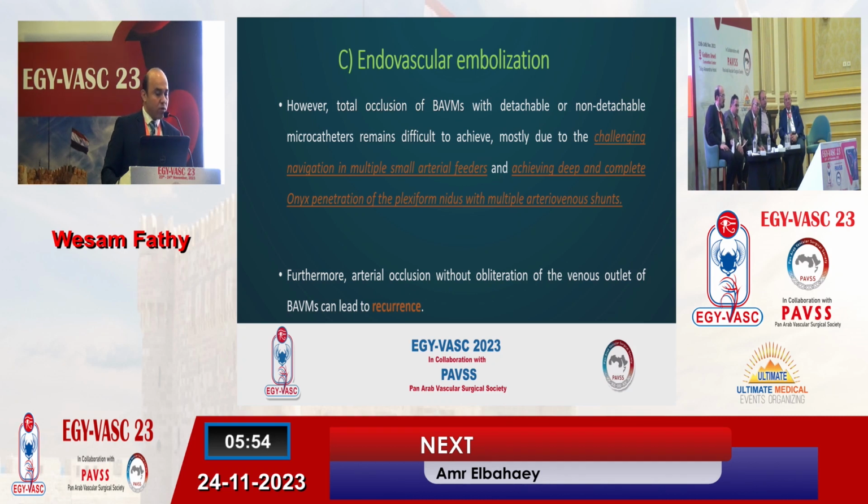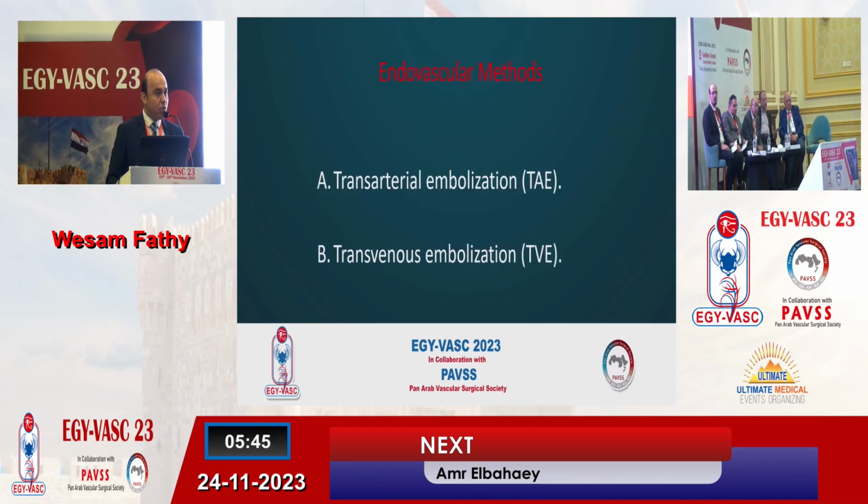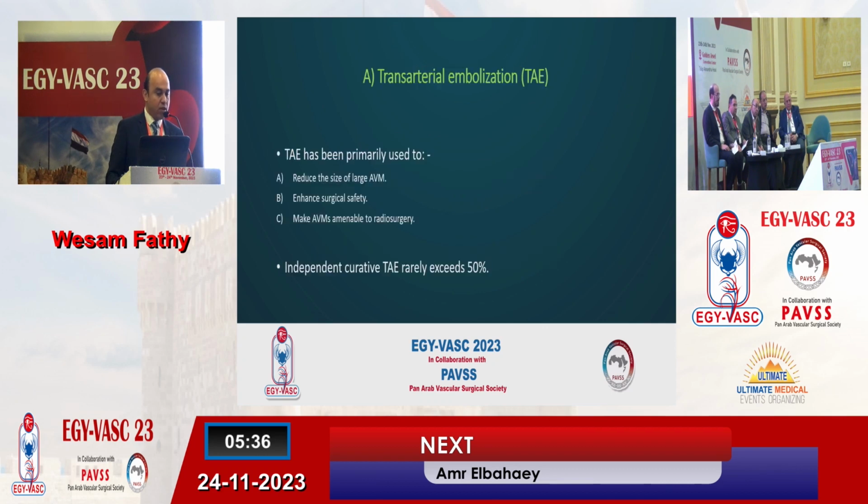Furthermore, arterial occlusion without obliteration of the venous outlet of the brain AVM can be one of the risk factors of brain AVM recurrence. There are two methods of endovascular embolization. The traditional method is transarterial embolization, and the newest one is transvenous embolization.